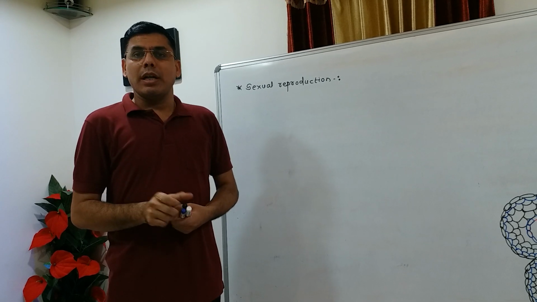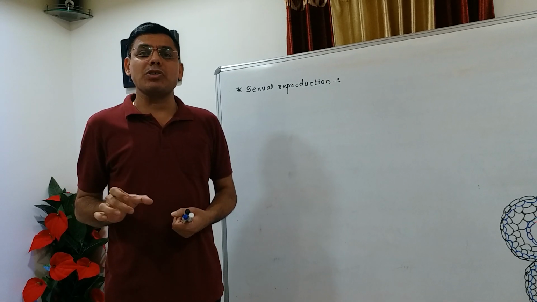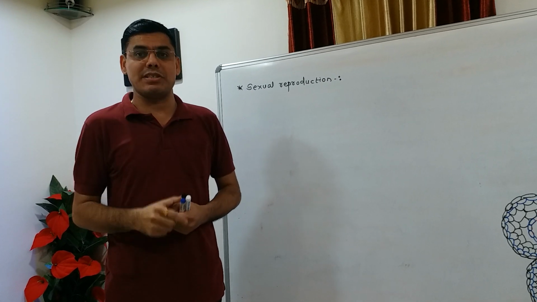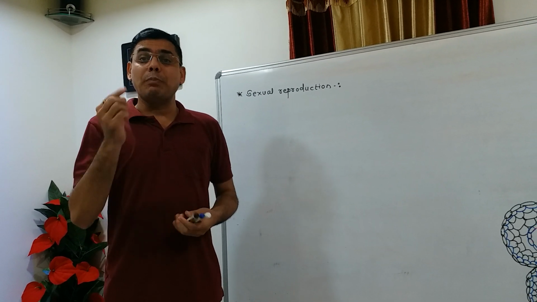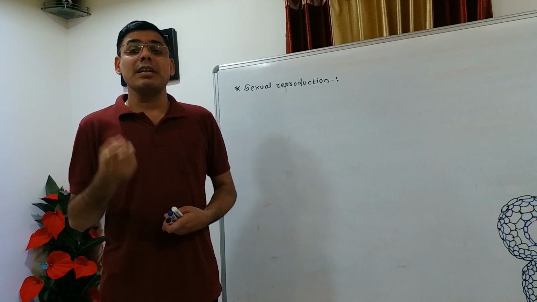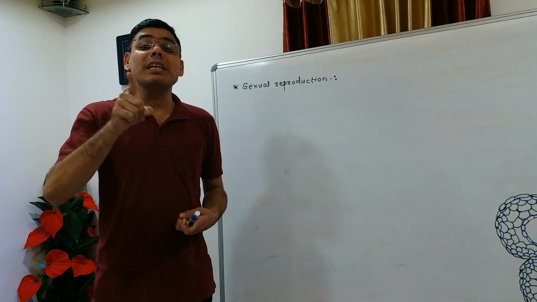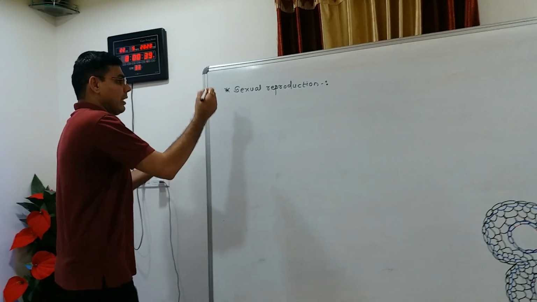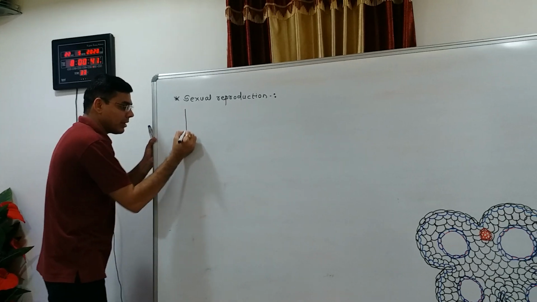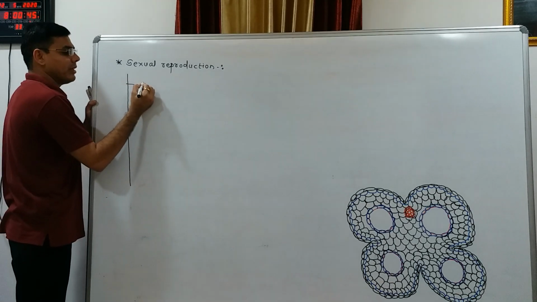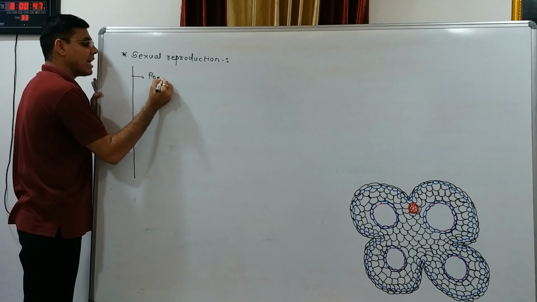Actually, all the events of sexual reproduction are distinct in three stages: first, pre-fertilization, second, fertilization, and third, post-fertilization. So sexual reproduction is completed in three stages.